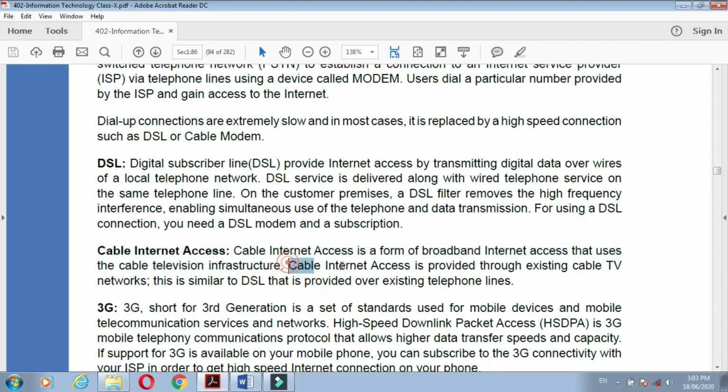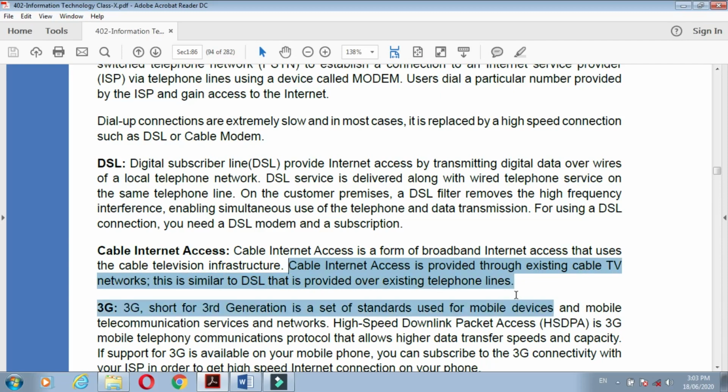Cable internet access is provided through existing cable TV networks, and this is similar to DSL that is provided over the existing telephone lines. So this is all about cable internet access.